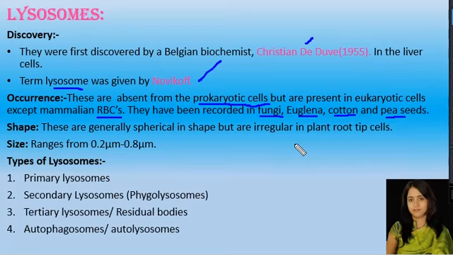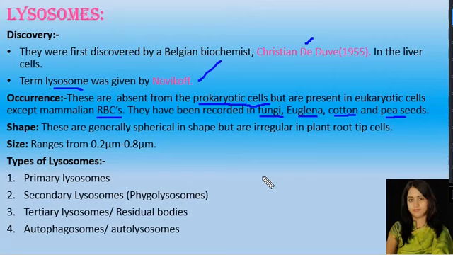So lysosomes are absent in prokaryotic cells, they are present in eukaryotic cells except matured RBCs, that is, red blood corpuscles, and they have also been recorded in fungi because fungi are also eukaryotic. Euglena is from kingdom Protista, it is also a eukaryotic cell, and the seeds of cotton and pea.